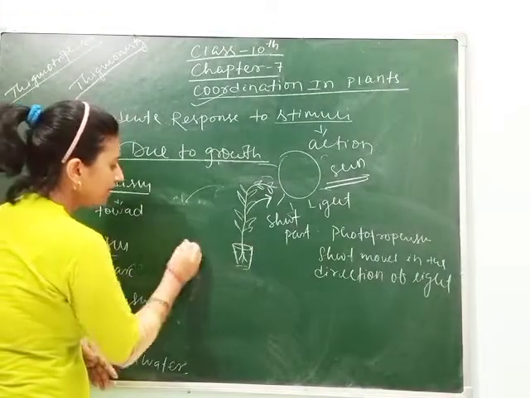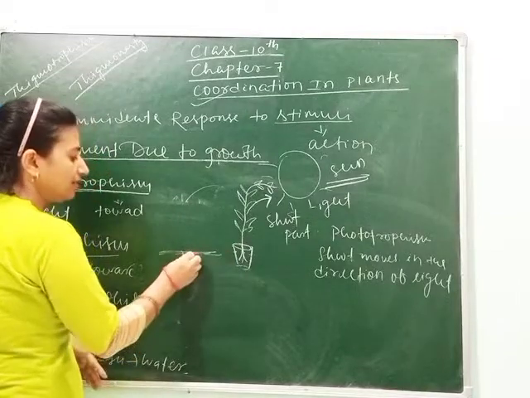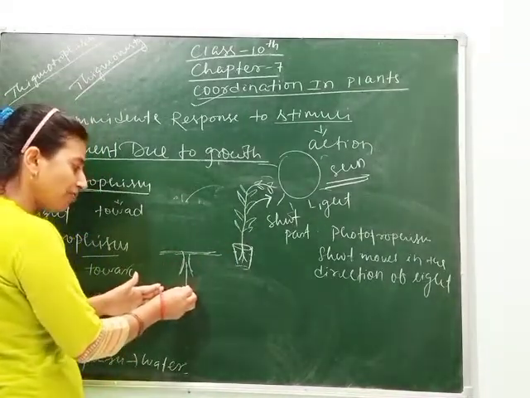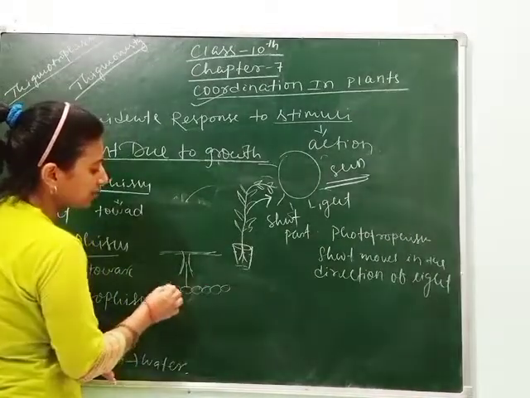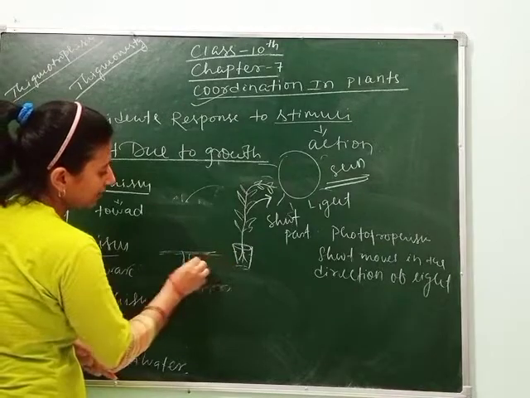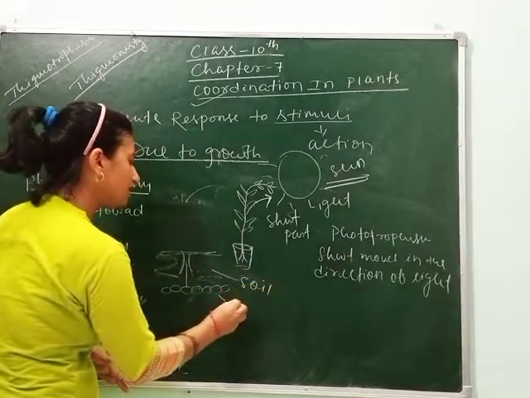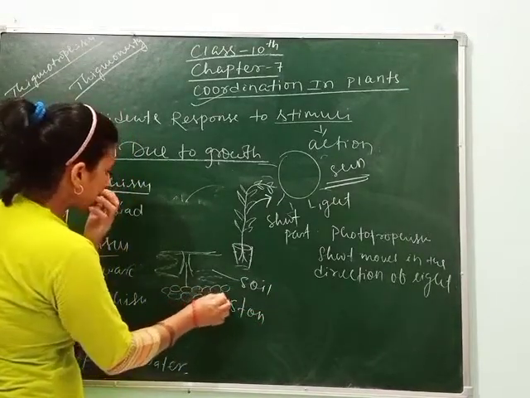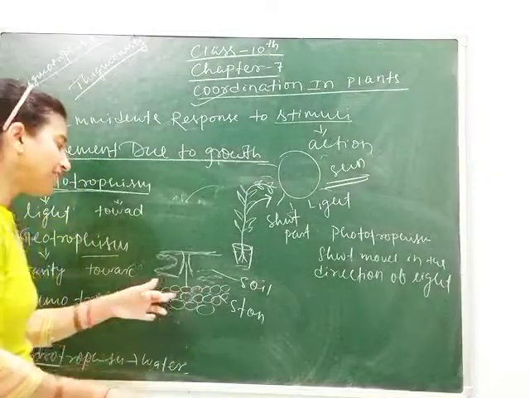So if we see the root, then what happens? Let's take another example. This is soil and this is the root. Suppose after some movement in the root, some stones come in the path of the root. This is soil, this is stone. As we know, the roots need water. So here water is not present.